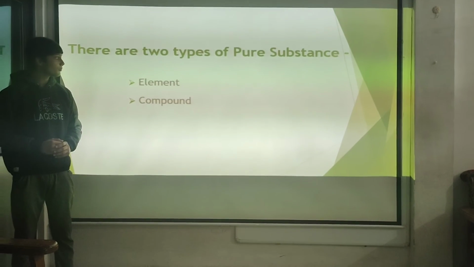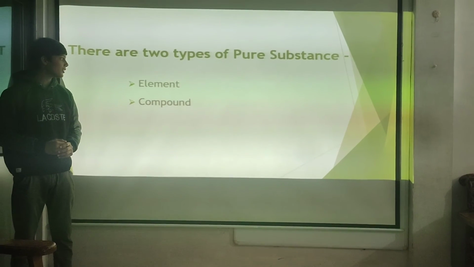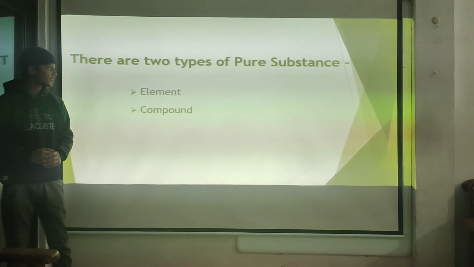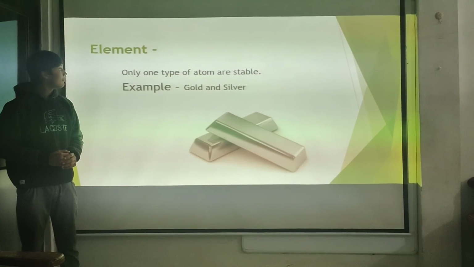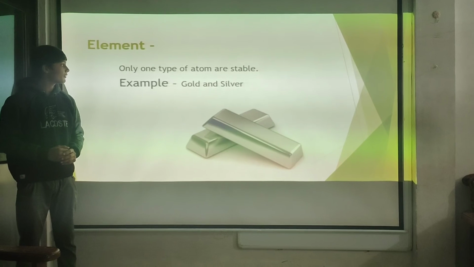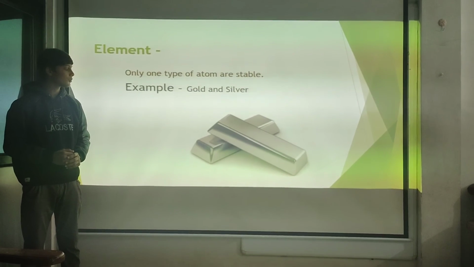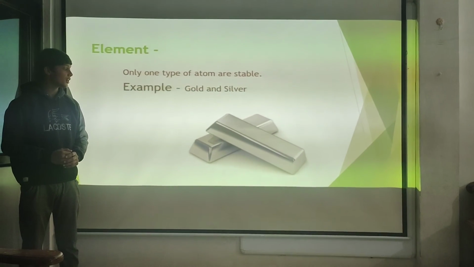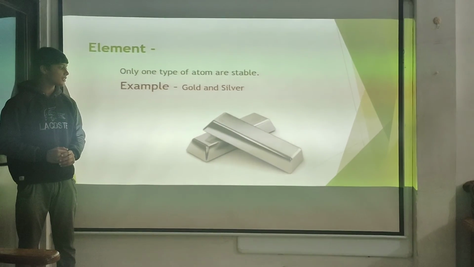There are two types of pure substance. It means pure substance is divided into two types. First is element, second is compound. Next. Element: one type of atom is stable in a fixed ratio. Example, gold and silver. Gold and silver are examples in which single type of particles are present.